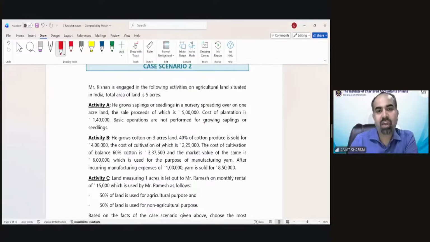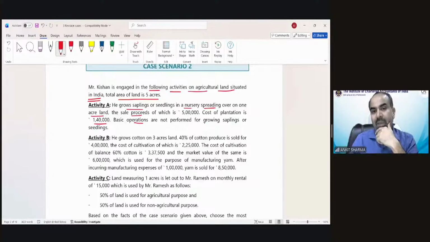Mr. Kishan is engaged in the following activities on agricultural land situated in India. Total area of land is 5 acres. Activity A, he grows sapling or seeding in a nursery spreading over 1 acre land, the sale proceed of which is 5 lakh rupees. Cost of plantation is 1 lakh 40,000. Basic operations are not performed for growing sapling or seeding.